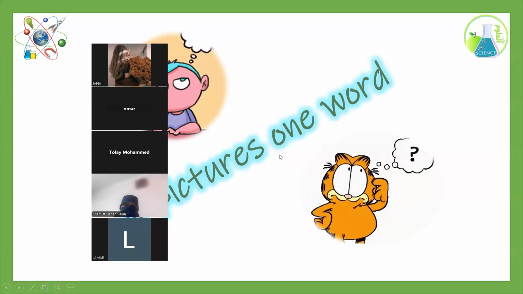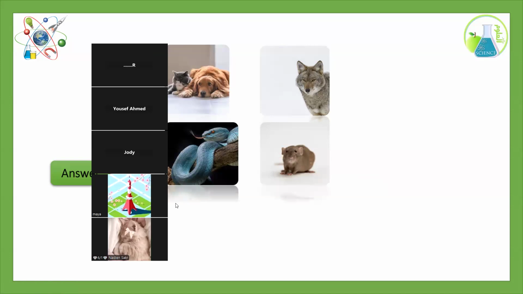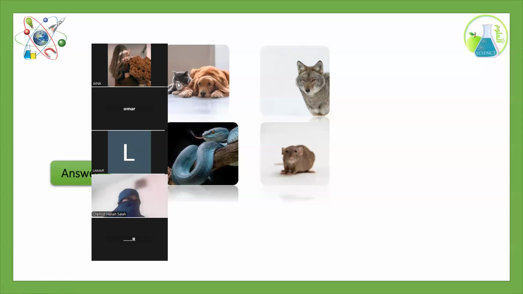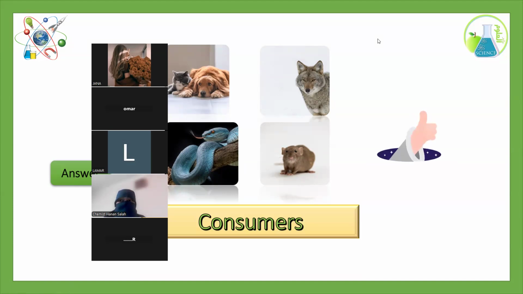But now let's see. These are 4 pictures. These 4 pictures are considered what, my dears? Who can tell me? We have dogs and cats. We have this wolf, rat, snake. Which type of living organisms are these? Yalla, Jana. Consumers. Excellent. Great job. Big clap for you. Okay. Thanks a lot, my dear. Who will be the next?